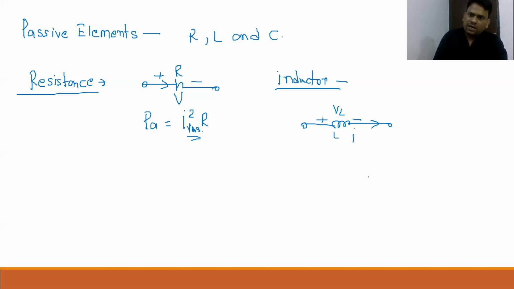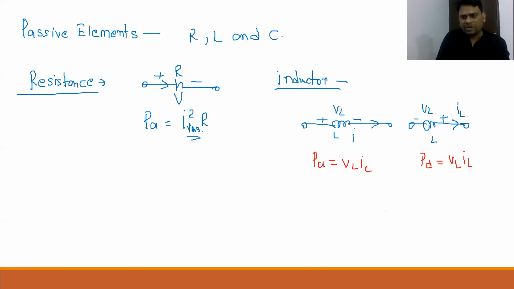And similarly, beta, in some situations current can also flow minus to plus in this way, IL, this is VL and L. So in the first case of the inductor, when current flows plus to minus, it will absorb power. So P absorbed by the inductor is nothing but, beta, VL into IL. And similarly, P delivered is nothing but VL into IL.